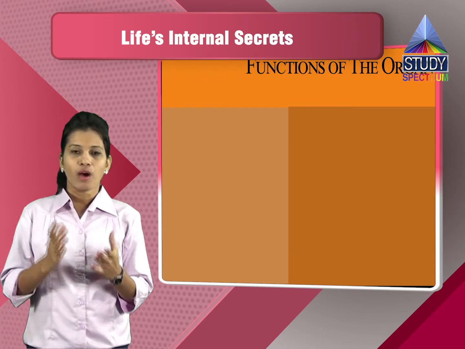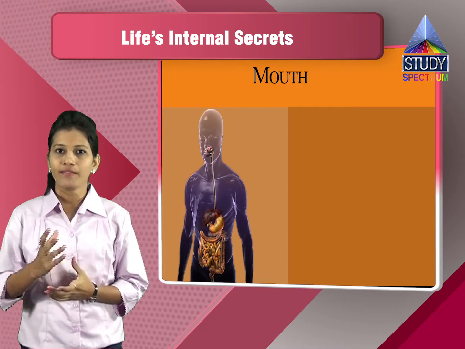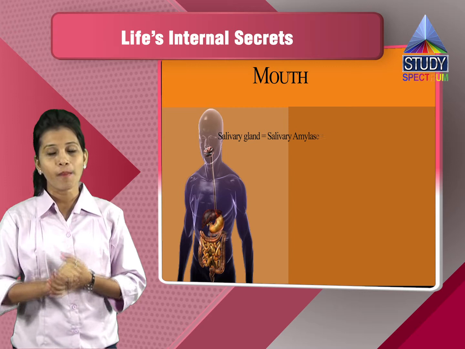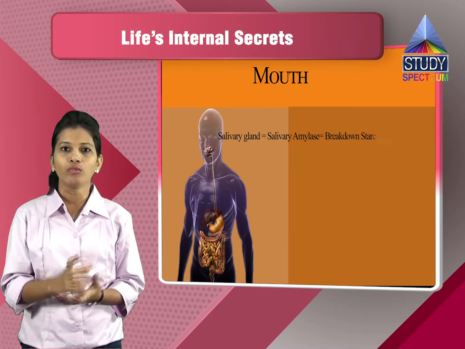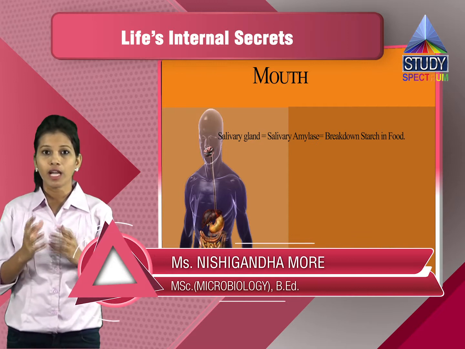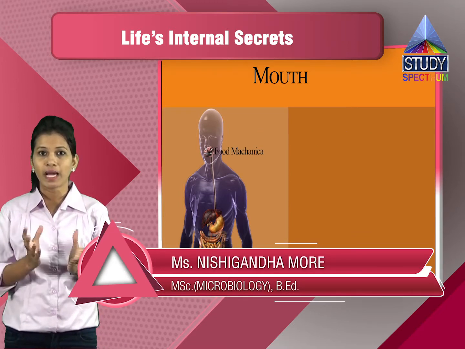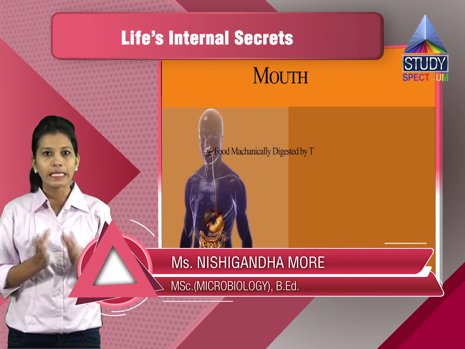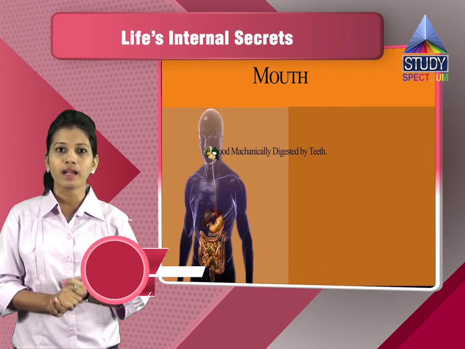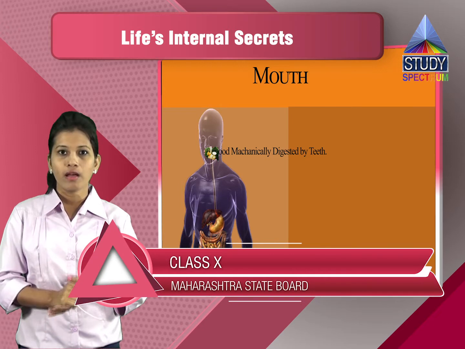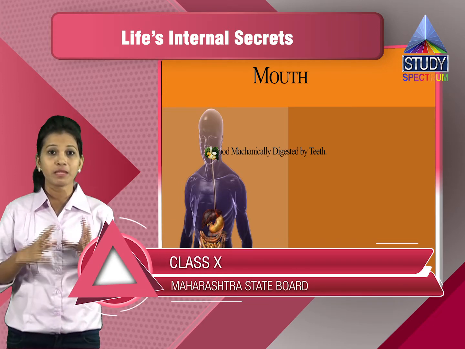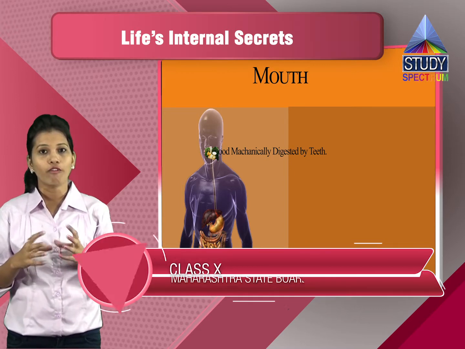As we can see, in the mouth we have the salivary glands. Salivary glands will be producing the salivary amylase. The salivary amylase will help in breaking down the starch which is there in the food. The food will be mechanically digested by the teeth. The dentition of the human being says that there are 36 teeth in the adult, including the wisdom tooth. Now all these teeth help in the mechanical breakdown of the food.